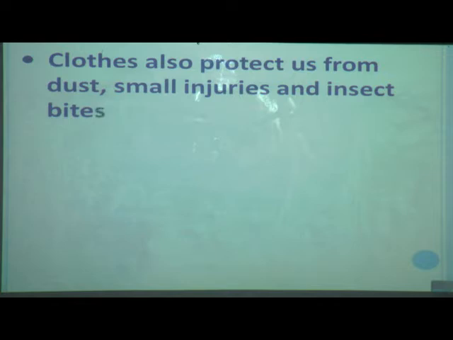Now apart from these weather conditions, that is, clothes protecting in different weather conditions, clothes also protect us from dust, small injuries and insect bites.